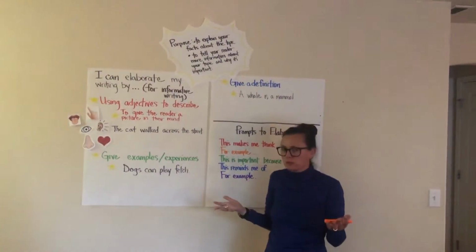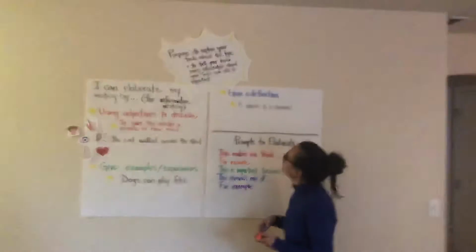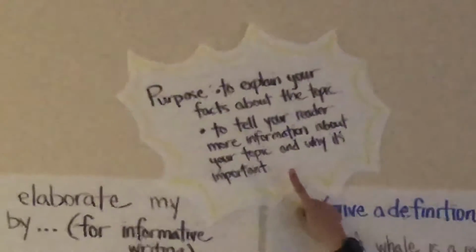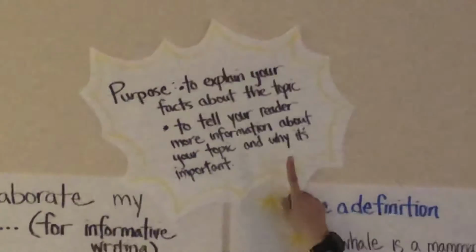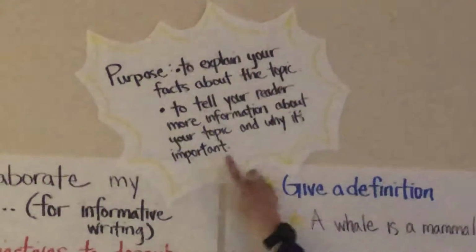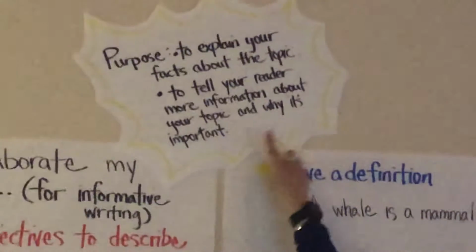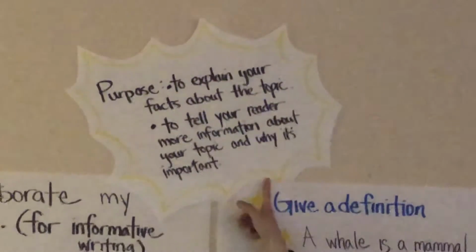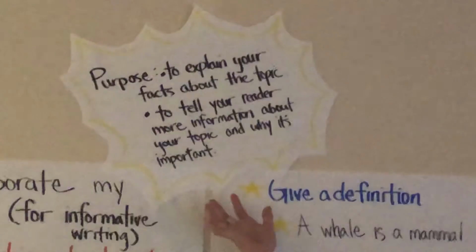Why would we want to elaborate our writing? The reason that we elaborate our writing is to explain your facts about your topic. Another reason is because we want to tell our reader more information about our topic and why that topic is important. There's a reason that you picked that topic. Why is it important to you?